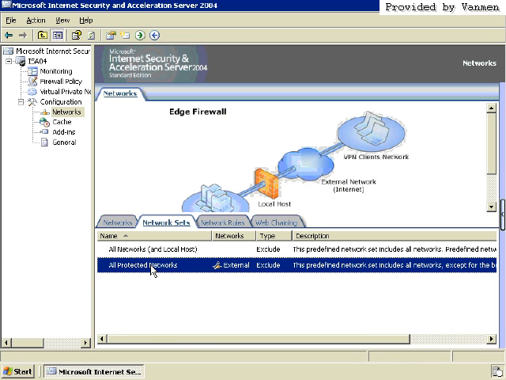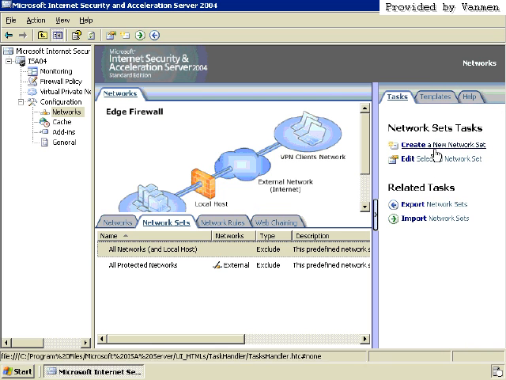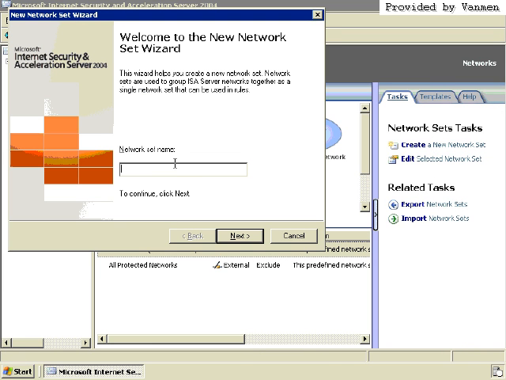All protected networks is the one that includes all networks except for this external network. And you can see that we have a type definition right here of exclude on both of those. That'll make more sense when we create a network set. Let's go ahead and do that together. I'm going to click on create new network set, and I'll name this: I've got my internal networks, which is internal and my scandalous users, and I'll say not VPN.